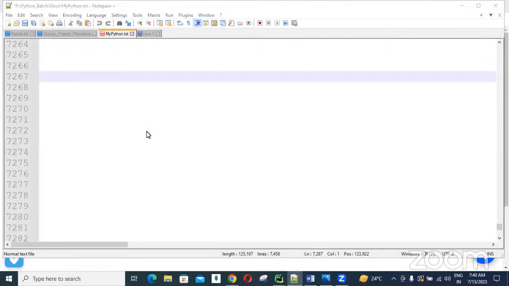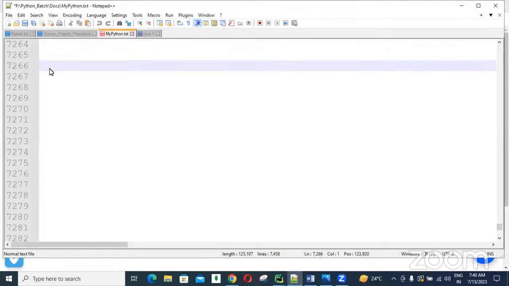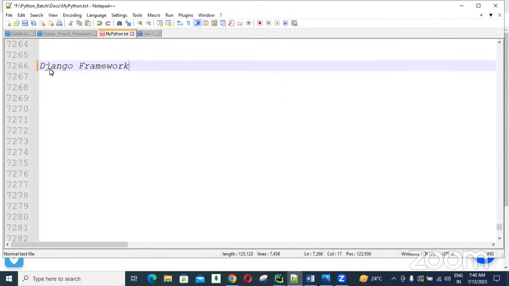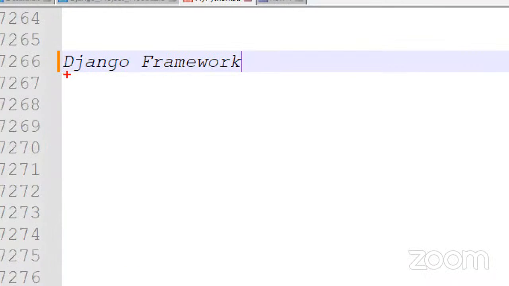Core Python and advanced Python, guys. Core and advanced. Okay. And then one framework, Python related, any one framework. We have many frameworks. So one of the important frameworks is the Django framework. What is the framework name? Django framework.